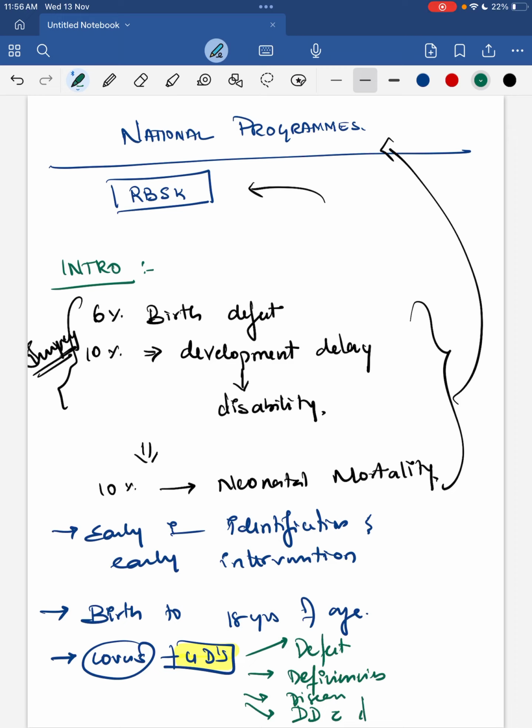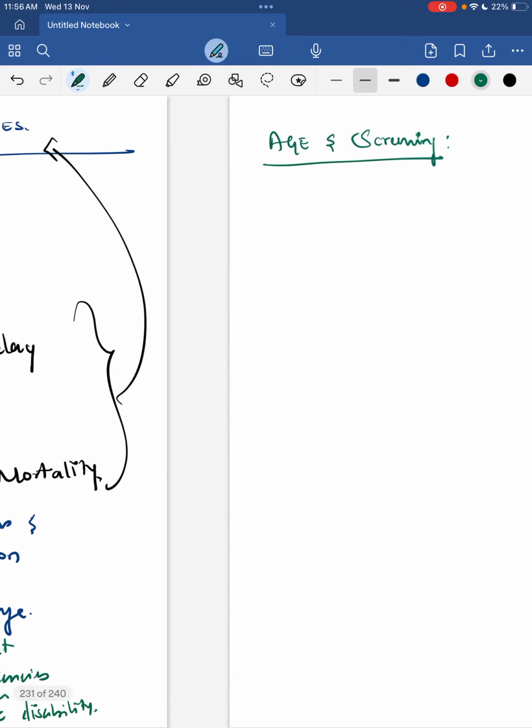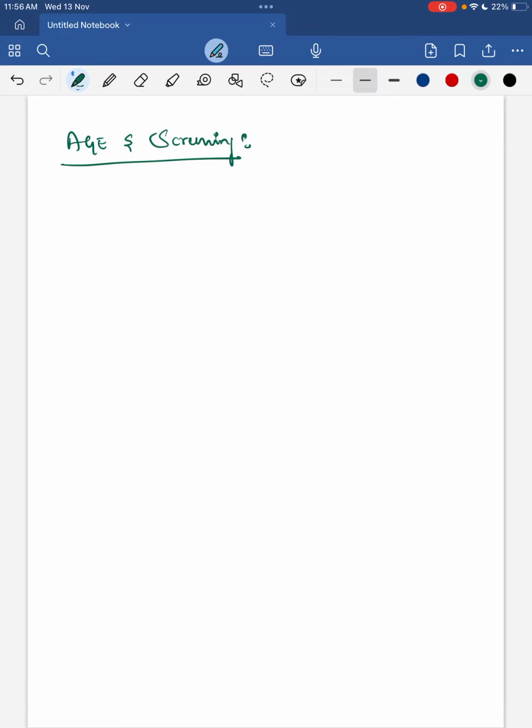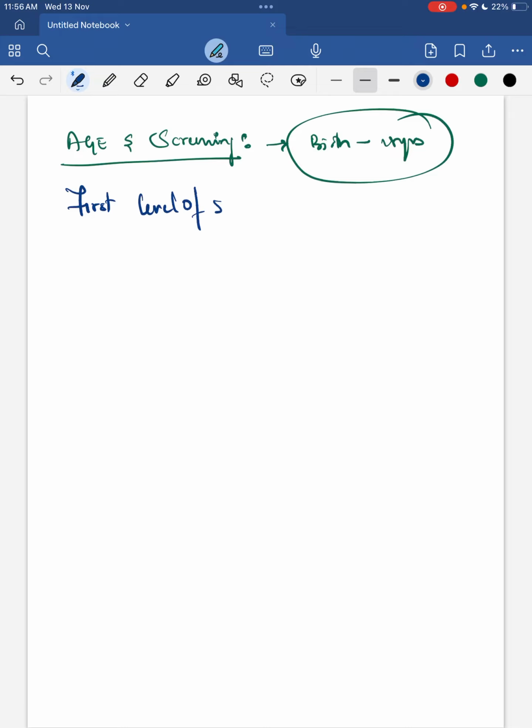Next, age and screening. Beneficiaries are from birth till 18 years of age, and how are they screened? The first level of screening is within the first 48 hours of birth and takes place at the delivery points.